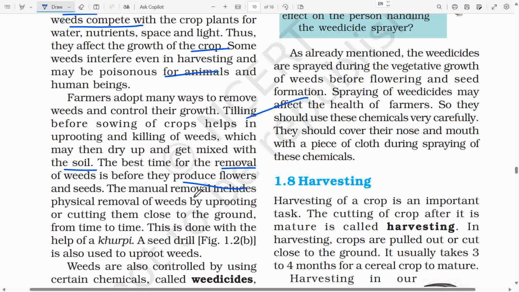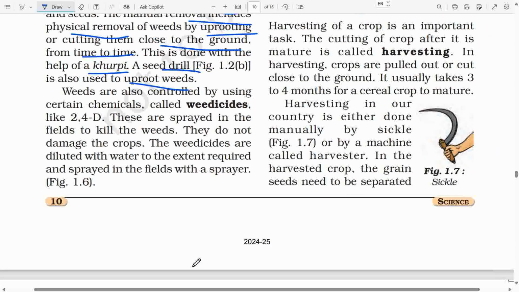The manual removal includes physical removal of weeds by uprooting or cutting them close to the ground from time to time. This is done with the help of a khurpi. A seed drill, as shown in figure 1.2b, is also used to uproot weeds. Weeds are also controlled by using certain chemicals called weedicides like 2,4-D.